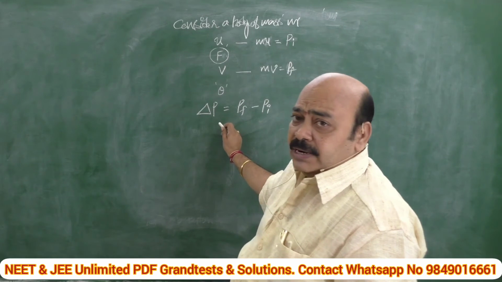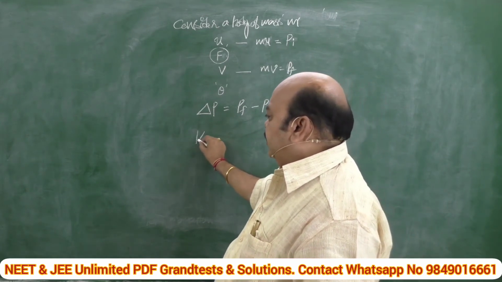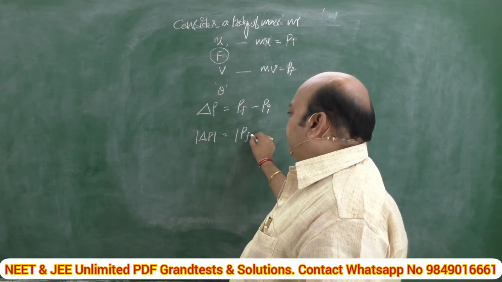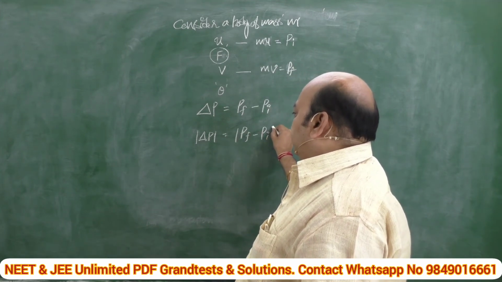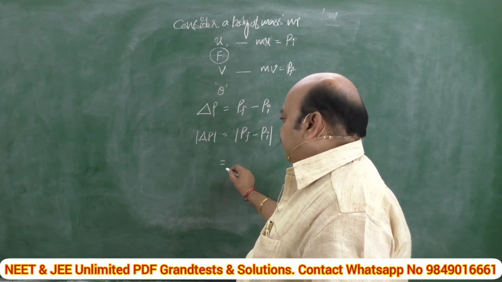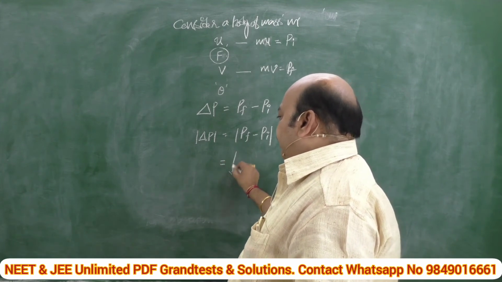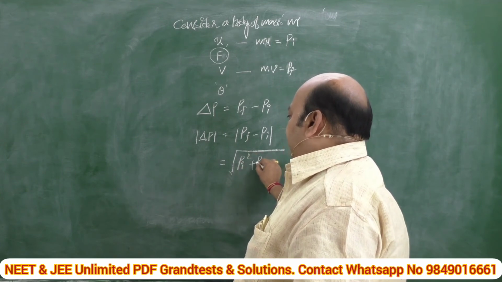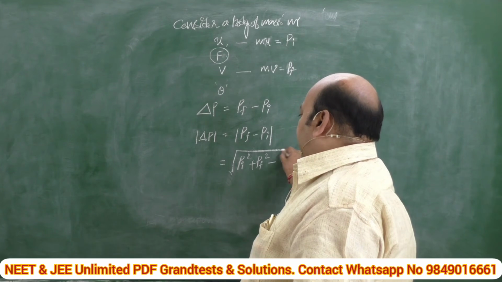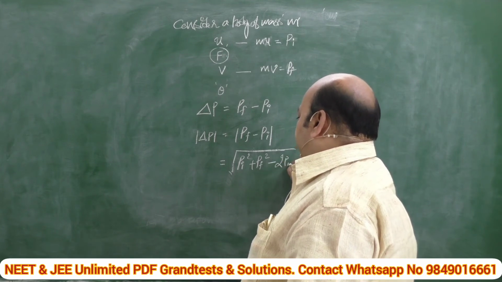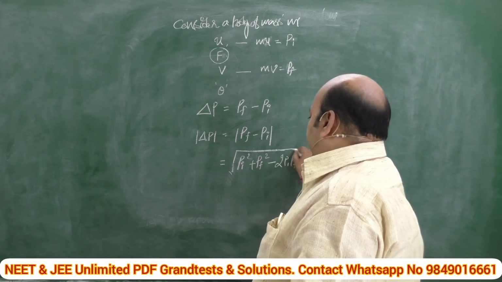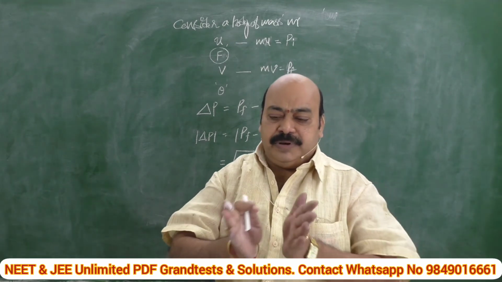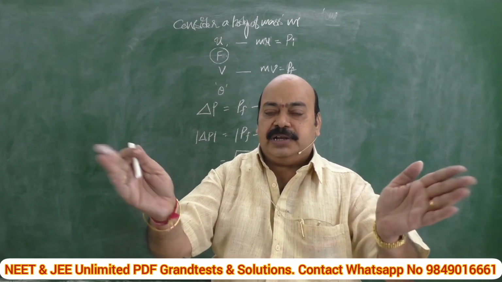When we need the magnitude, this can be written as the magnitude of P final minus P initial, which is nothing but square root of P I square plus P F square minus 2 P I P F cos theta, where theta is the angle between the initial and final directions of that body.